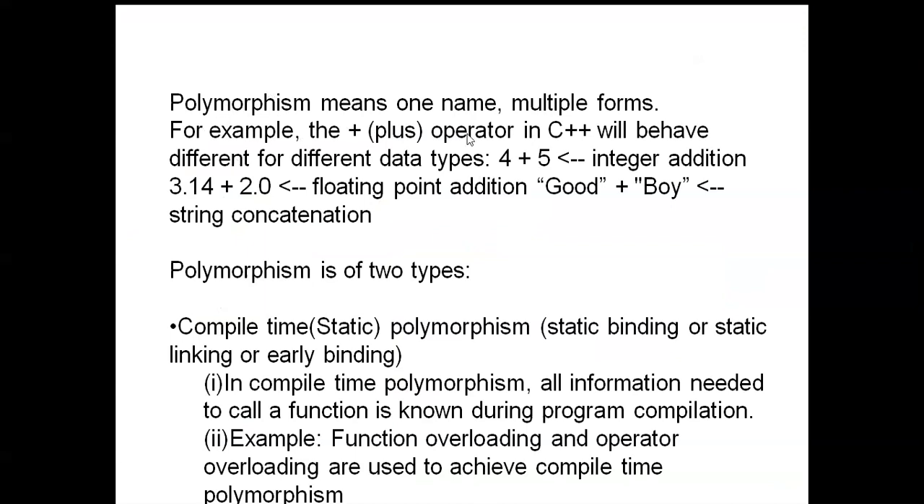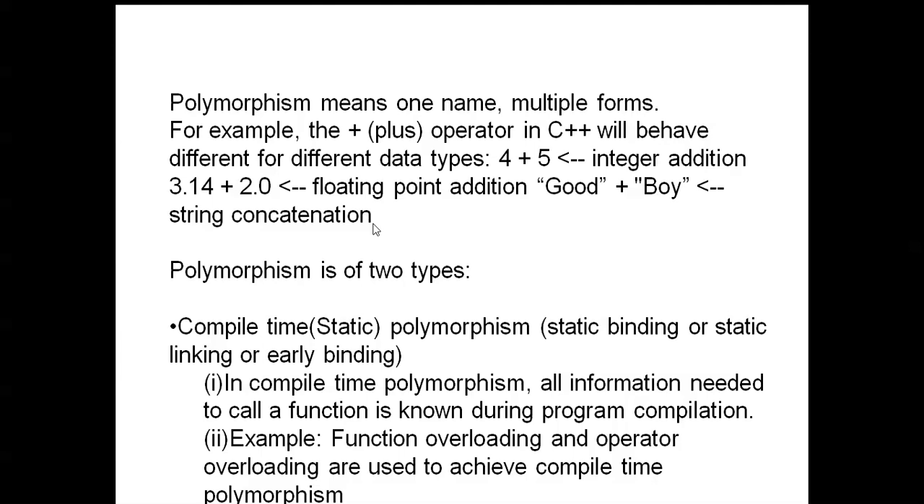For example, the plus operator in C++ will behave differently for different data types. 4 plus 5 is integer addition, 3.14 plus 2.0 is floating point addition, good plus boy is string concatenation. These are different forms, but the meaning is poly, many forms.